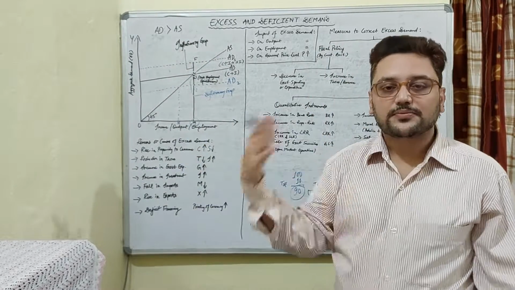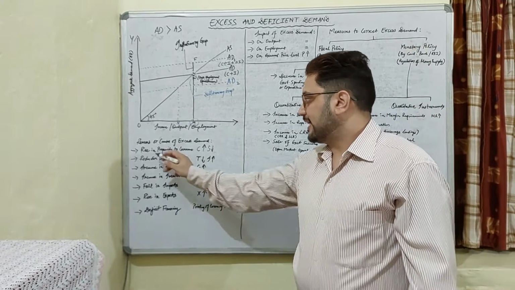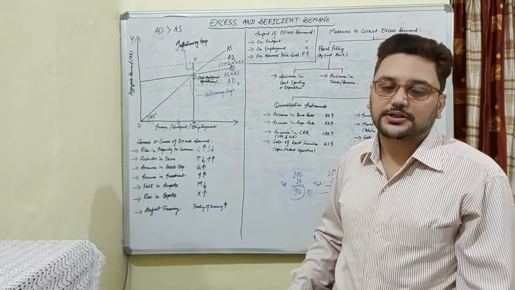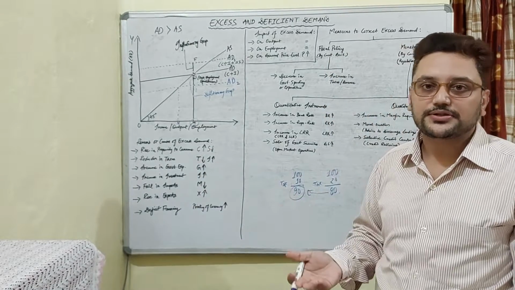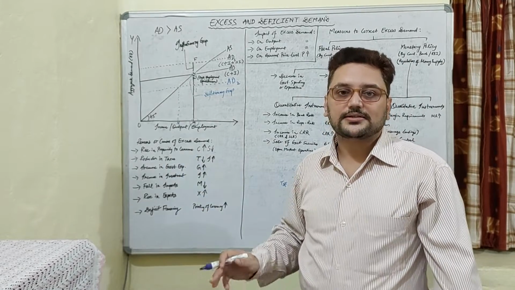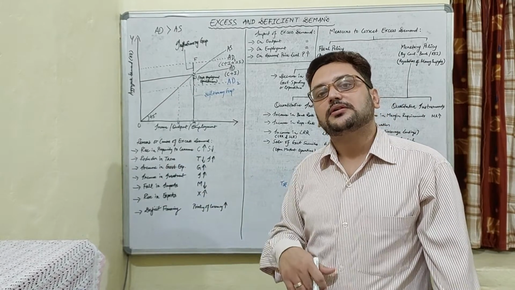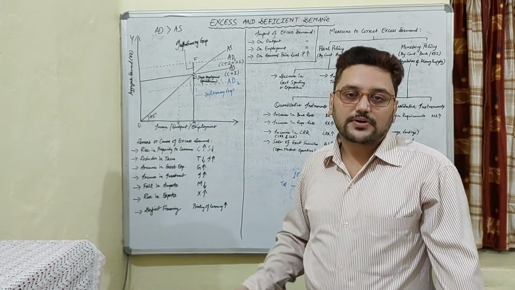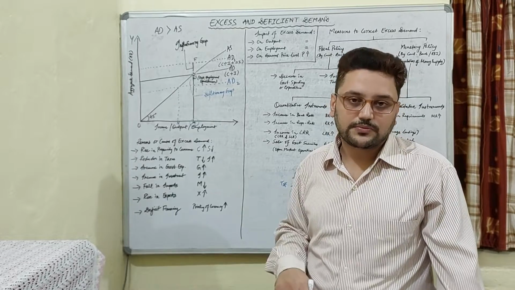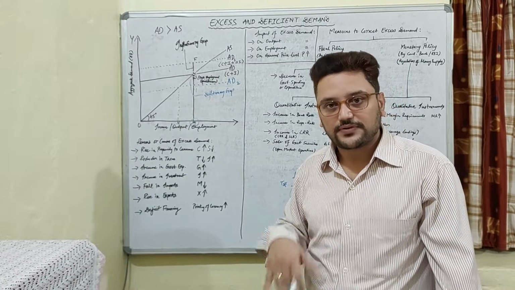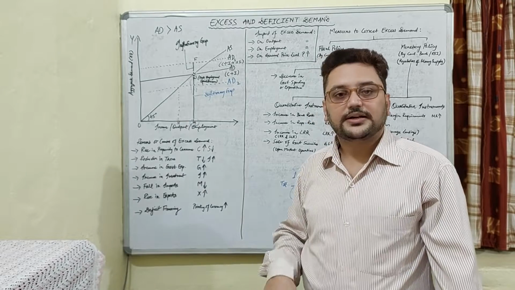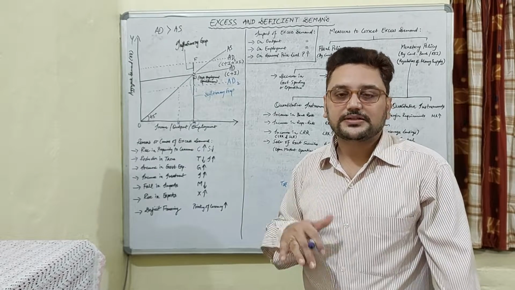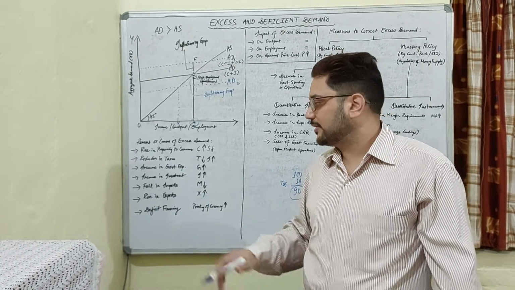Reasons again will be just opposite to the excess demand. Rise in propensity to consume is for excess demand, so there will be a fall in propensity to consume, meaning people will save more and consume less. Reduction in taxes for excess demand, increase in taxes for deficient demand. Increase in government expenditure for excess demand, reduction in government expenditure are the causes for deficient demand. Decrease in investment, that is for deficient demand. Firms and other people invest less, so there is a situation of deficient demand.